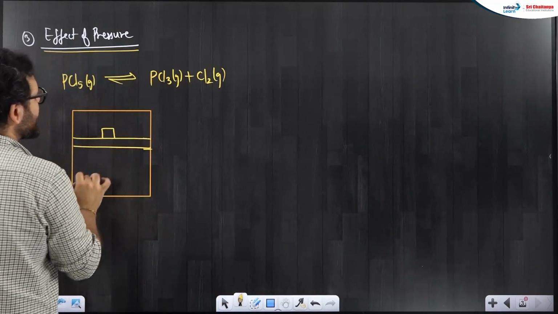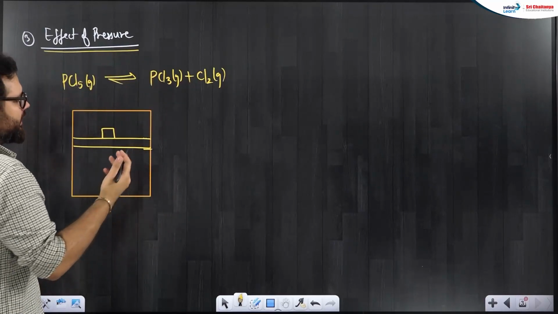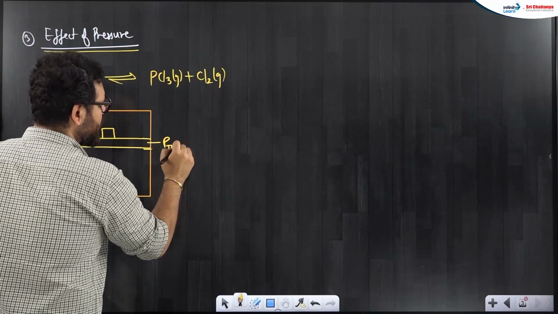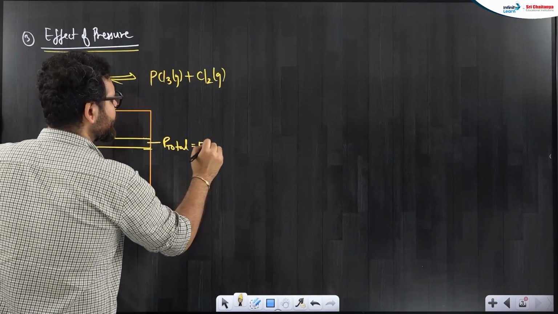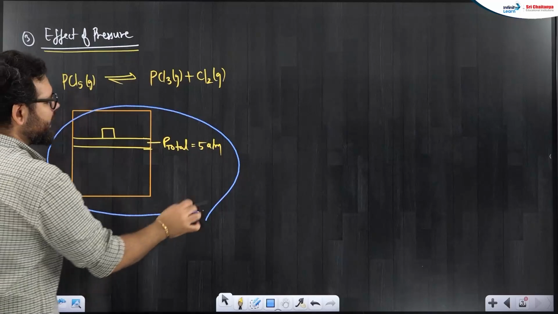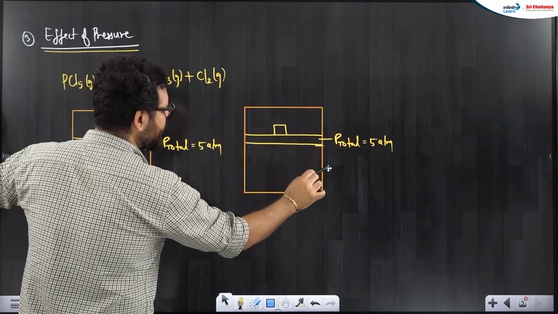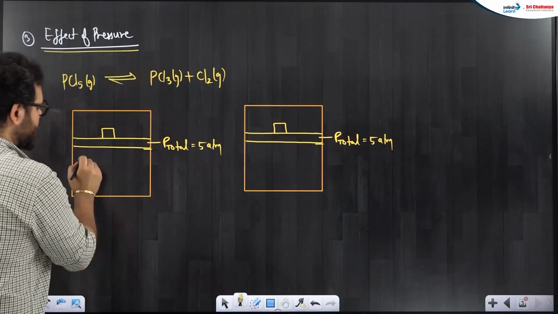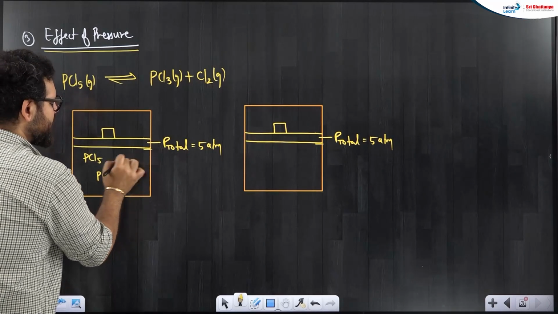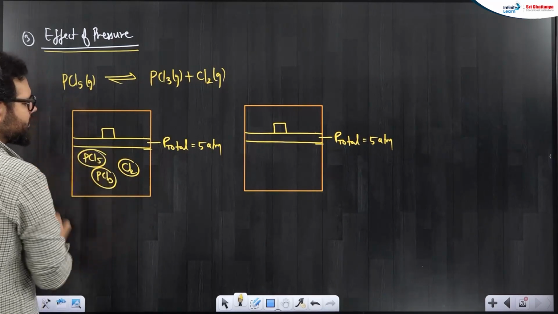The total pressure of the system is, let's say, 5 atm. Now what I do is, I increase the pressure, I move this piston downward. Here PCl5, PCl3 and Cl2 gases were all present.